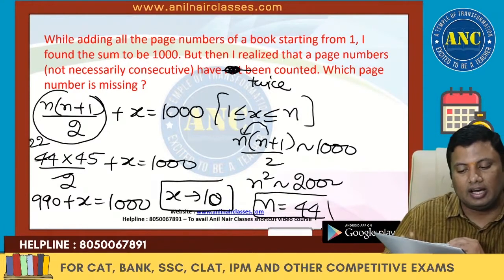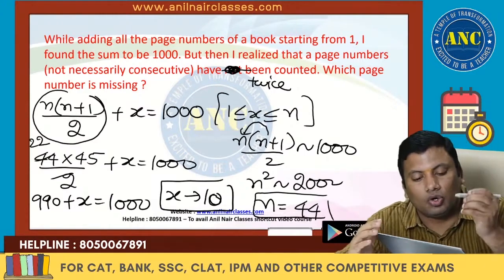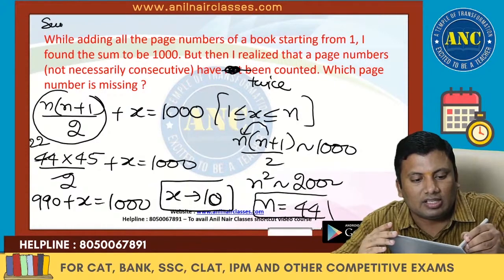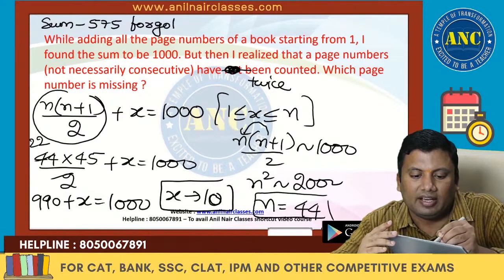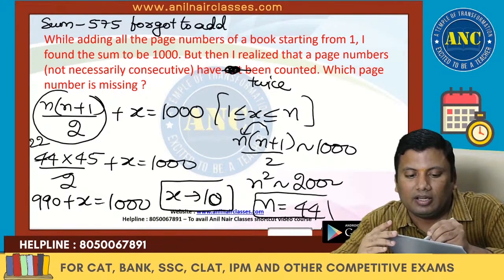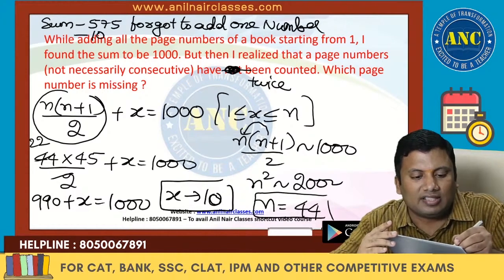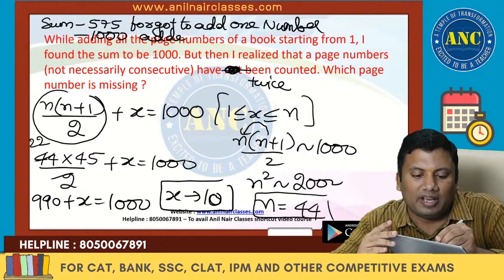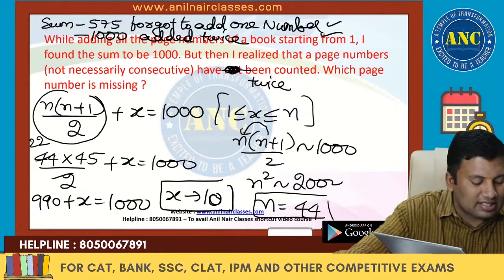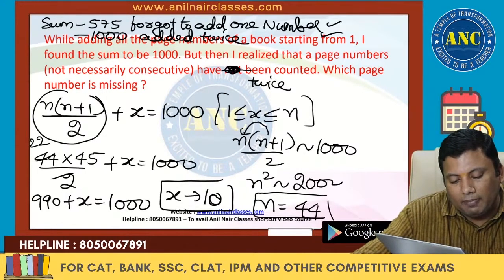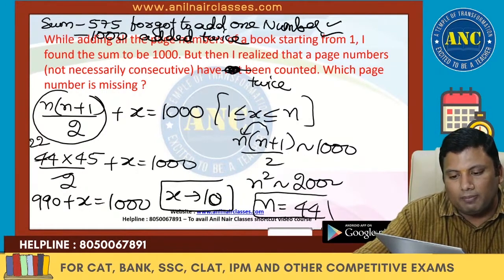I hope it is clear. So two questions which I discussed. One is the sum is 575, forgot to add one number. The other is the sum is 1000, added one number twice. Two cases. So the page number which is added twice is 10 and the number of page numbers is 44.